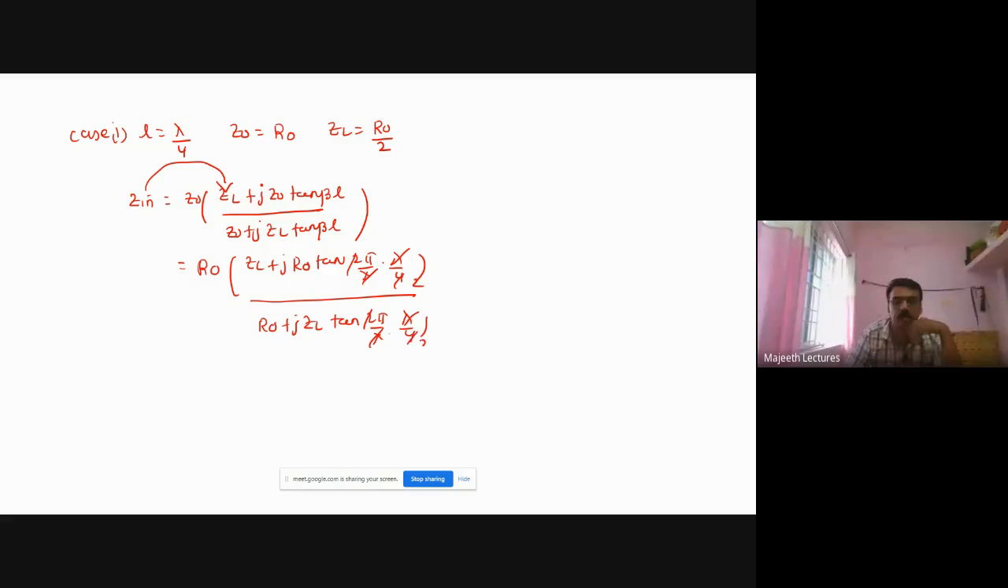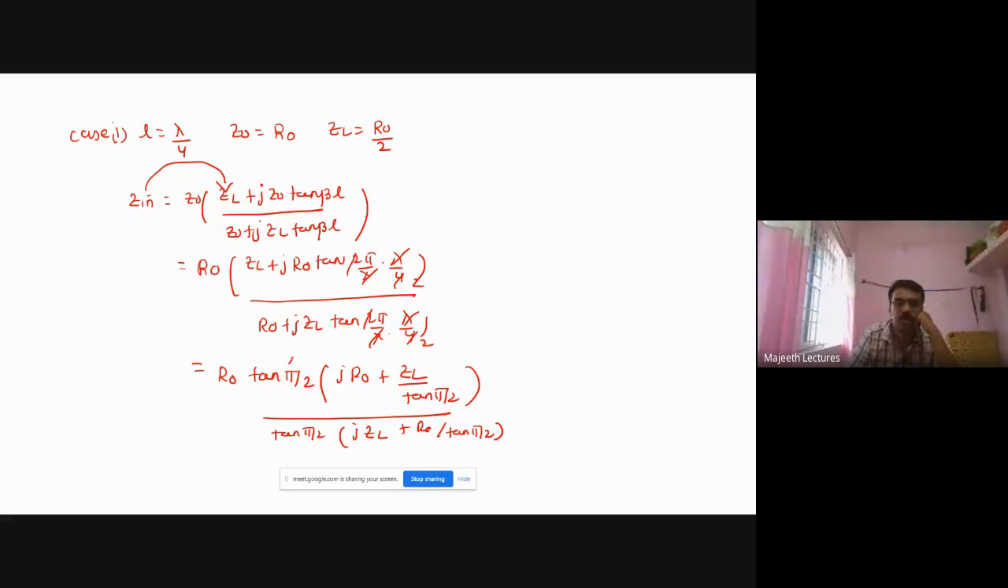Right? So tan pi by 2. Tan pi by 2 is infinity. Numerator is also infinity. Whenever you get a tricky situation like this, take that factor outside. So in the numerator, I take tan pi by 2 outside. So it will become j R naught plus ZL by tan pi by 2. Similarly for the denominator, I take tan pi by 2 outside: j ZL plus R naught divided by tan pi by 2.